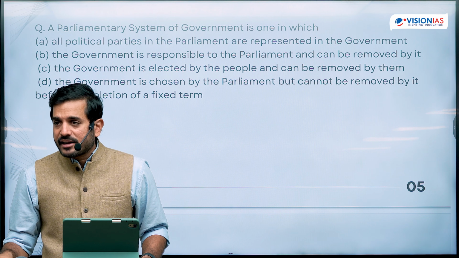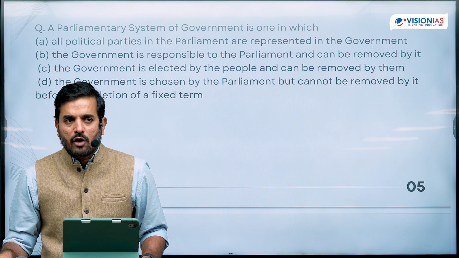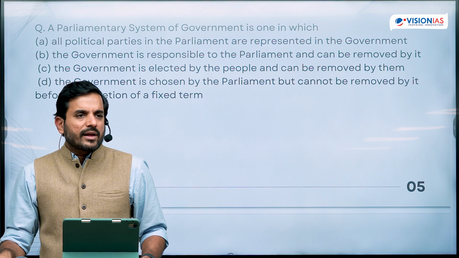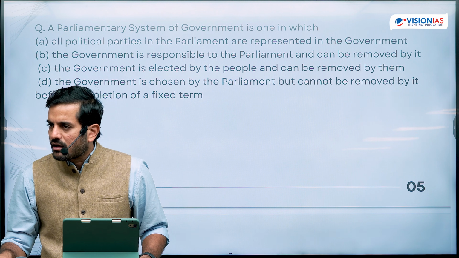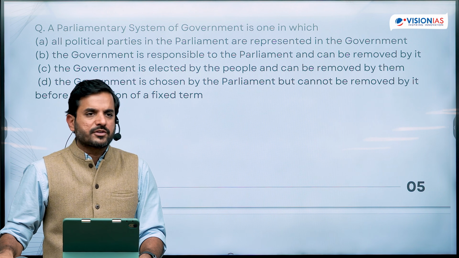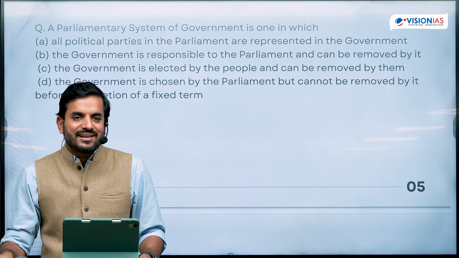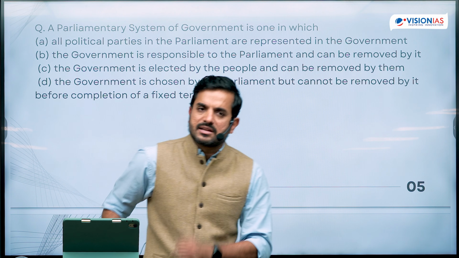That's not the case in the presidential system. Once you are elected as president of the United States of America, you continue to hold the office for 4 years unless you are impeached from that office. It does not matter whether your party has majority in the Senate or in the House of Representatives in America or not. But in India, it does matter. If you have to continue as Prime Minister or Chief Minister of a state, then you need to have majority in the directly elected house, in the House of People or in the Legislative Assembly of the state.